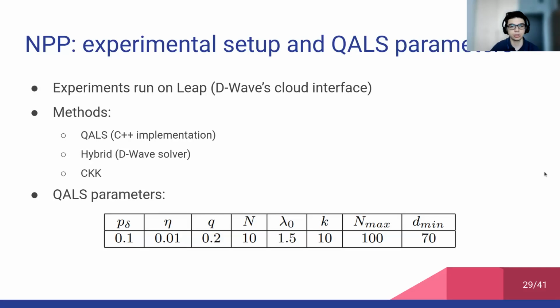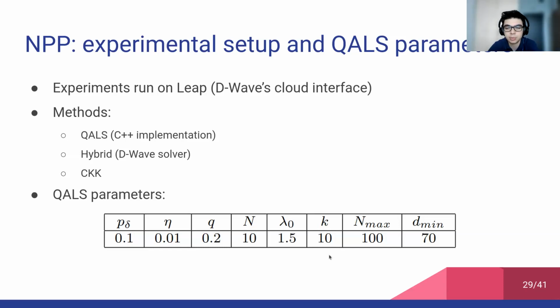Regarding the parameters used for QALS, they are reported in the table in the bottom. While the first two parameters are related to the probability of perturbing the permutation vector, the value Q instead is related to the probability of perturbing the solution retrieved from the annealer. N is the number of iterations at constant probability. Lambda 0 is the initial scaling factor for the tabu matrix S.